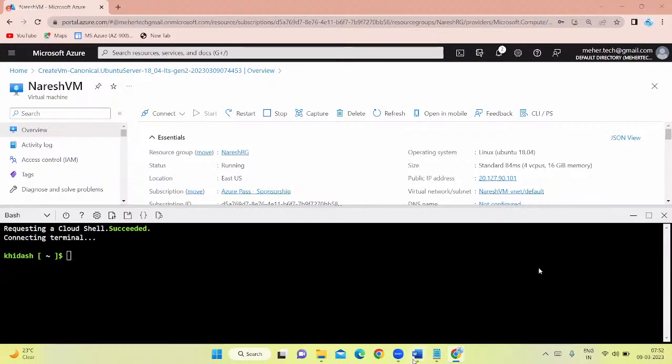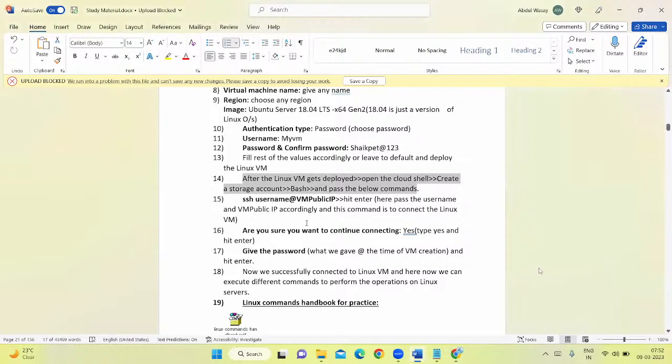So what I'm saying here now, I want to log into the virtual machine, the Linux virtual machine. So what is the command I have to use? The SSH username, whatever is the username of your virtual machine, followed with the public IP of the virtual machine.